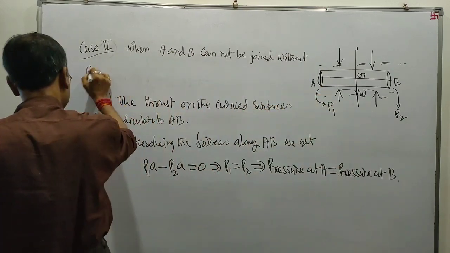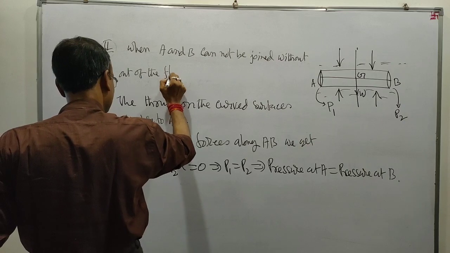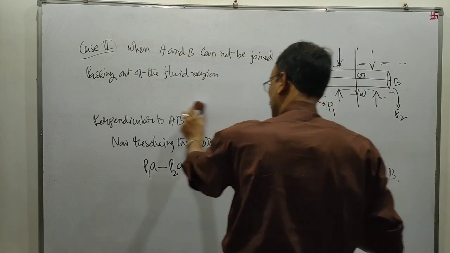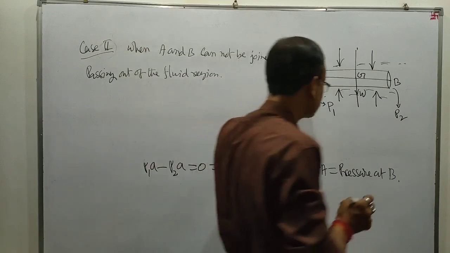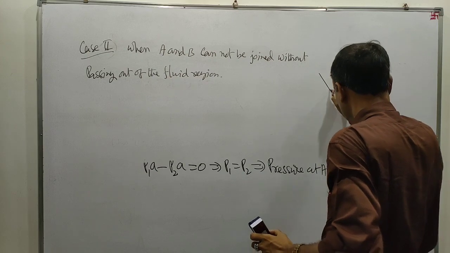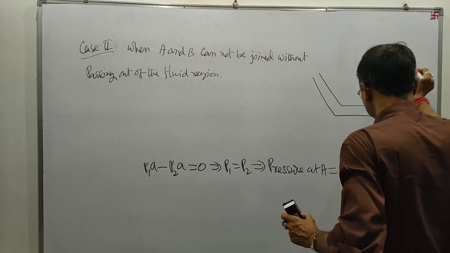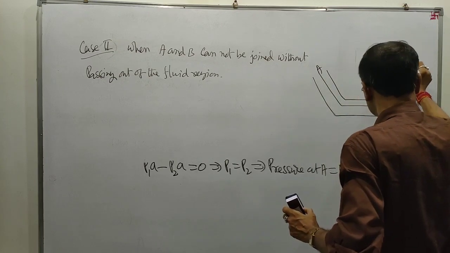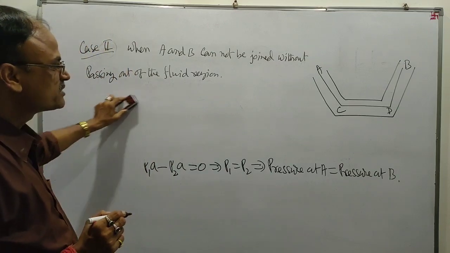Suppose A and B are 2 points that cannot be joined without passing out of the fluid.